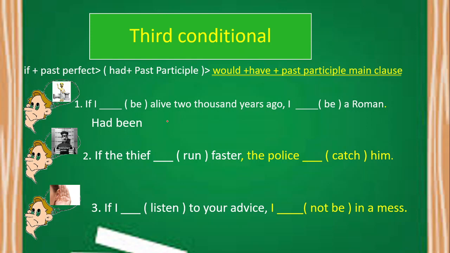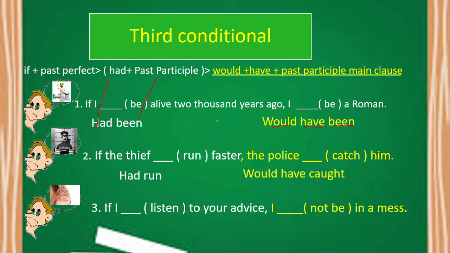So for number one, it must be if I had been, because if you remember, the past perfect is the use of had and then the past participle. On the main clause, it must be with the use of would, have, and then the past participle, which in here is would have, and then be becomes been. So we will read it this way: if I had been alive 2 years ago, I would have been a Roman. Okay, so it's like you turn back time 2 years ago.